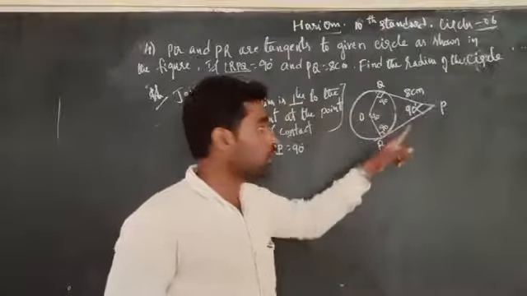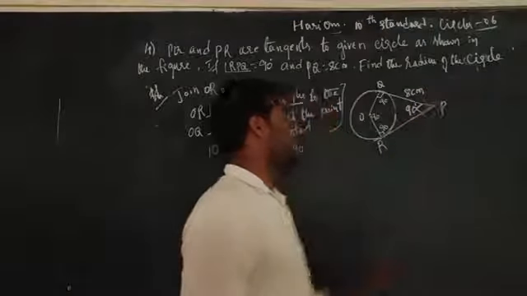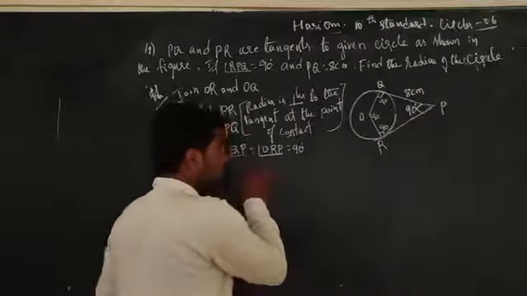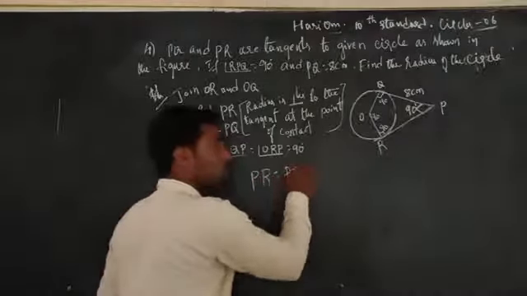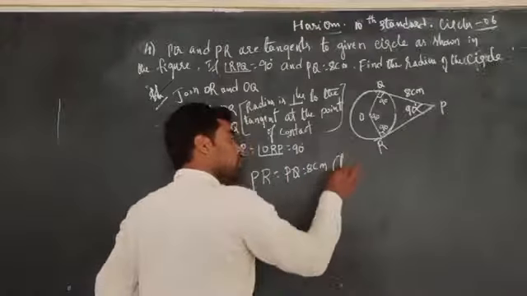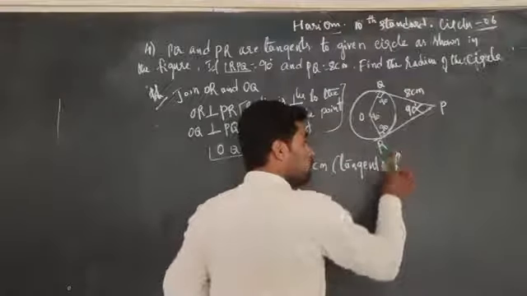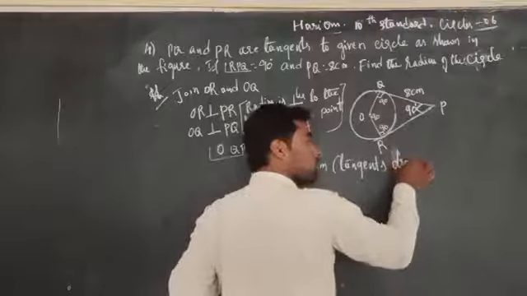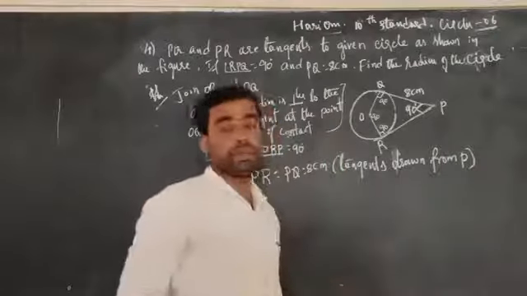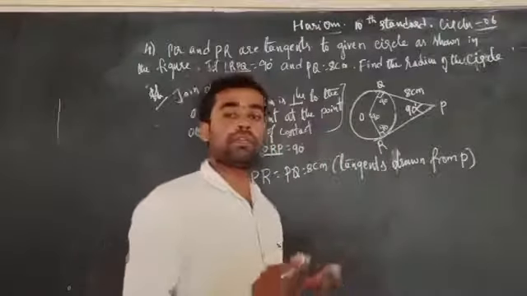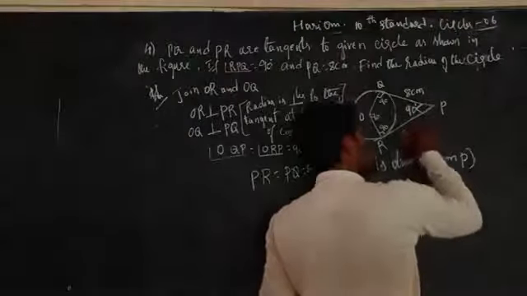The length of PQ is equal to PR. Tangents drawn from an external point to a circle are equal. The length of PR is equal to PQ, which is equal to 8 centimeters. Tangents drawn from the external point P are equal. Therefore, PQ is equal to PR, they are equal to 8 centimeters.